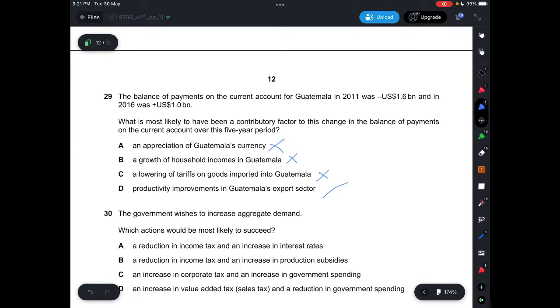The reason why A is not correct is because if you appreciate the currency in real terms, this means that now the money that you receive is actually much lower, the value itself, in real terms. B, a growth of household incomes will result in more expenditure, meaning that there's more outflow of money. C, a lowering of tariffs, meaning that there will be more outflow of money. D, productivity improvement in the export sector, meaning there'll be more inflow. So answer is D.